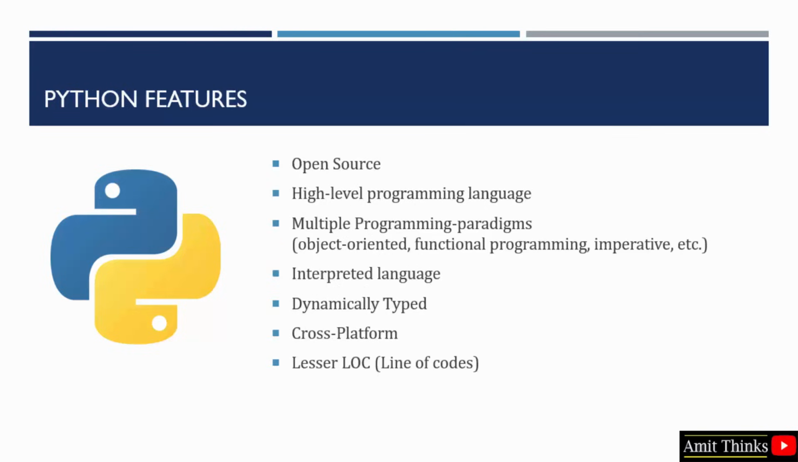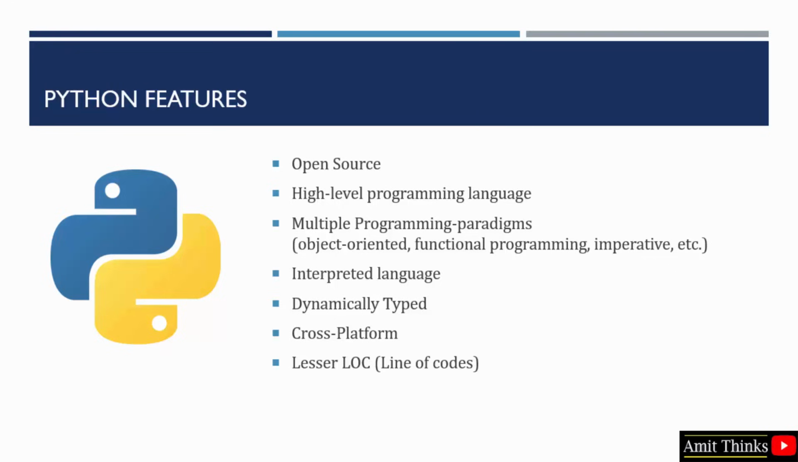Now let us move to the features. Python is open source, that is, it is freely available. We will see later how to install it for free. Okay, it is a high-level programming language. So what is a high-level programming language? Basically, high-level languages require the use of a compiler or an interpreter for their translation into the machine code.